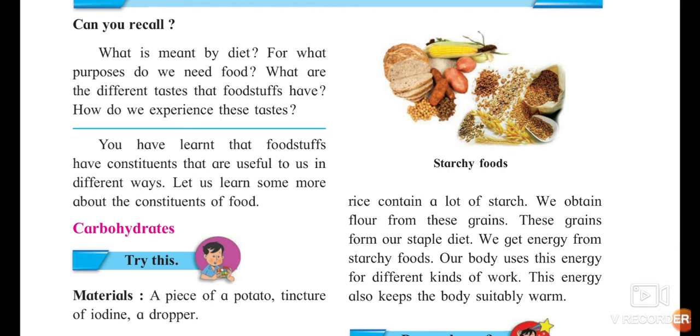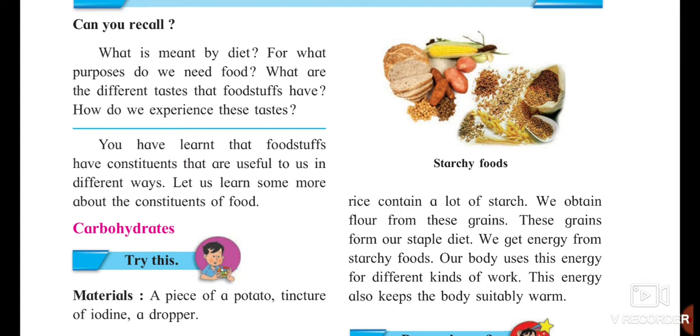You have seen when your mother is preparing chapati, she gives the rice or the wheat to the machine, and afterwards you get the flour outside. That flour you use for preparing chapatis, and your mother also prepares bhakri. So we get this from the grains, from the cereals. These grains form our staple diet. We are eating rice, we are also consuming chapatis made from wheat, and we also have pulses. So these are our staple diet.